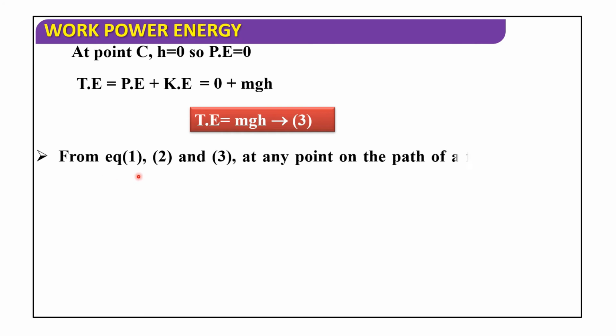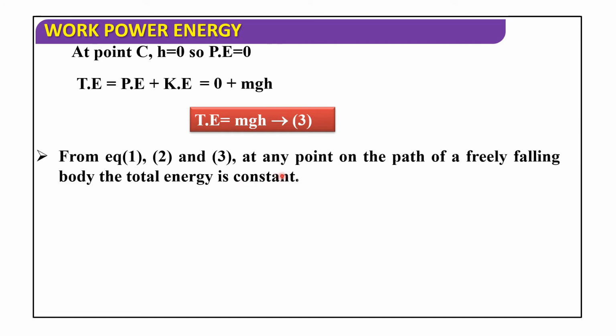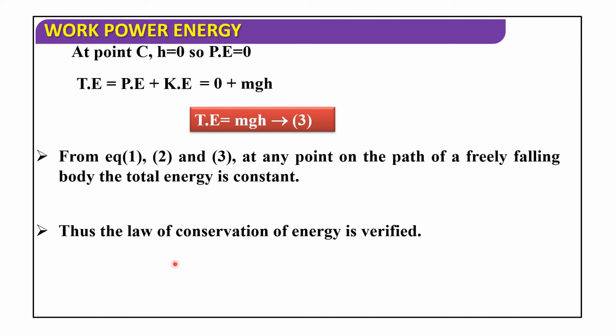From equations 1, 2 and 3, at any point on the path of a freely falling body, the total energy is constant, that is mgh. So thus the law of conservation of energy is verified.